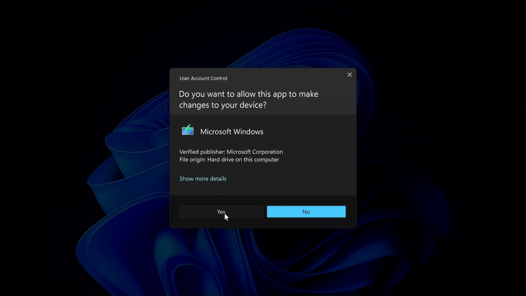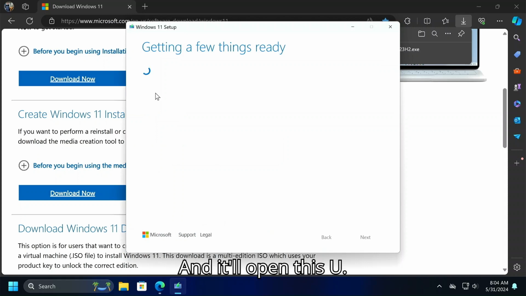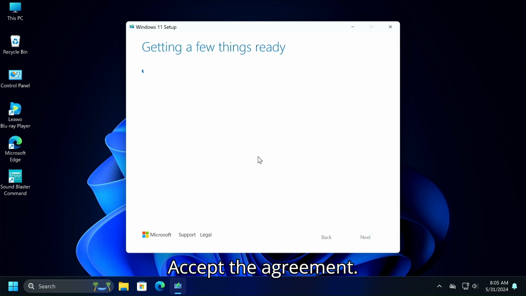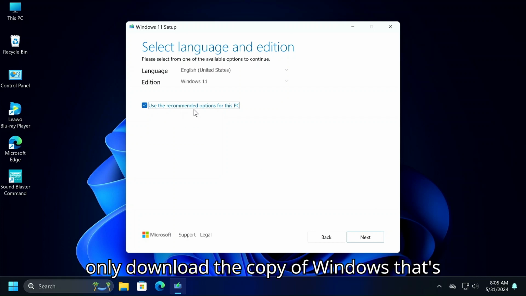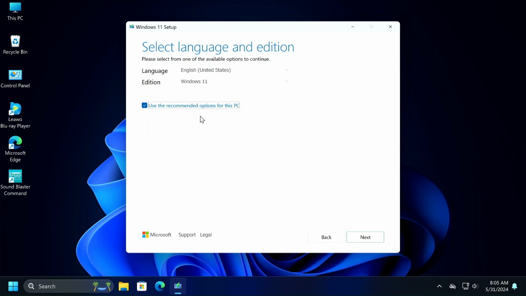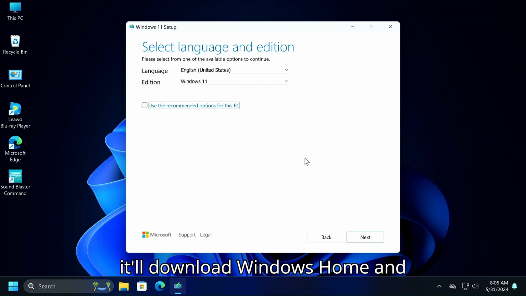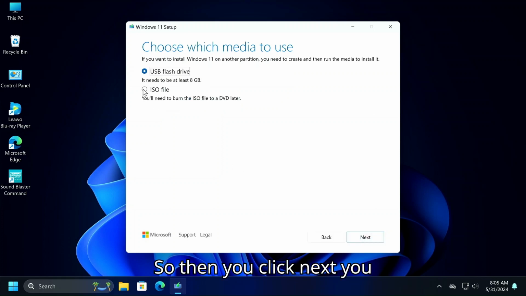Open file. And it'll open this up. Accept the agreement. Alright, now with this checked, it'll only download the copy of Windows that's actually installed on this computer or the computer you're using. So I always uncheck this because then it'll download Windows Home and Windows Pro and the education copy. So then you click Next.